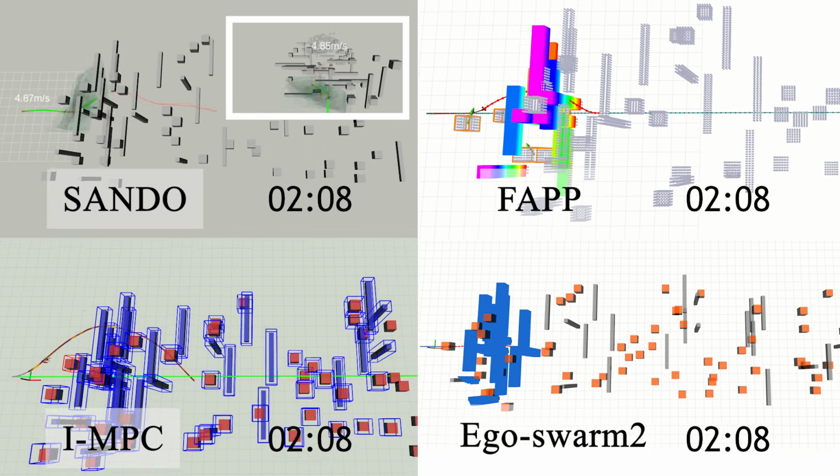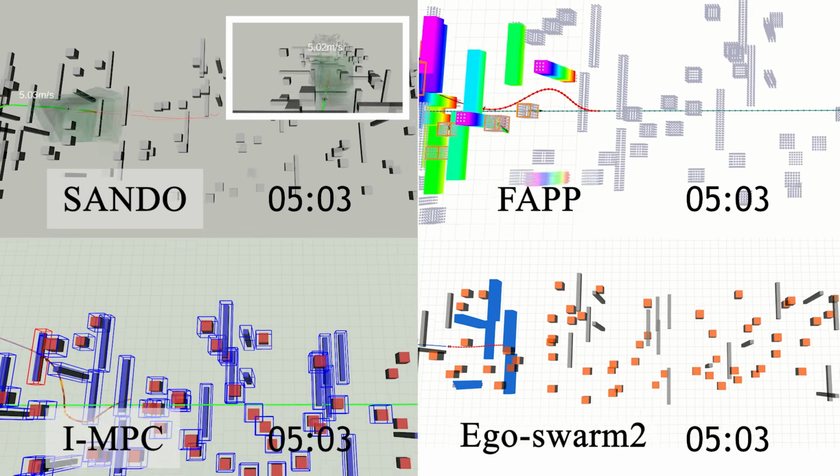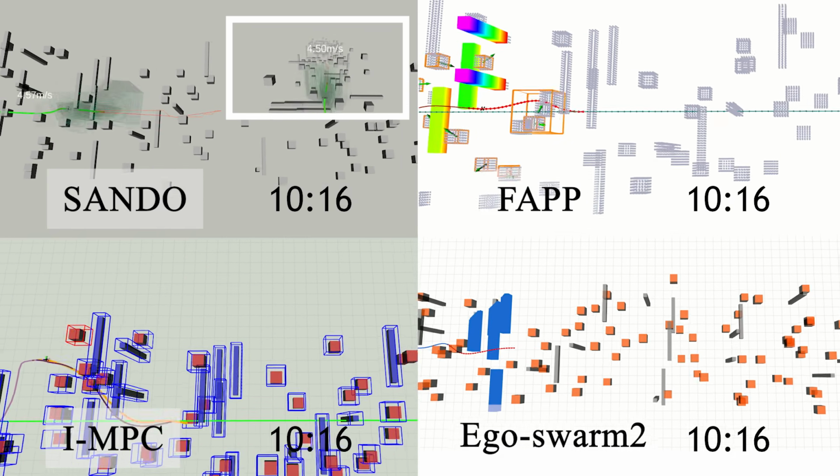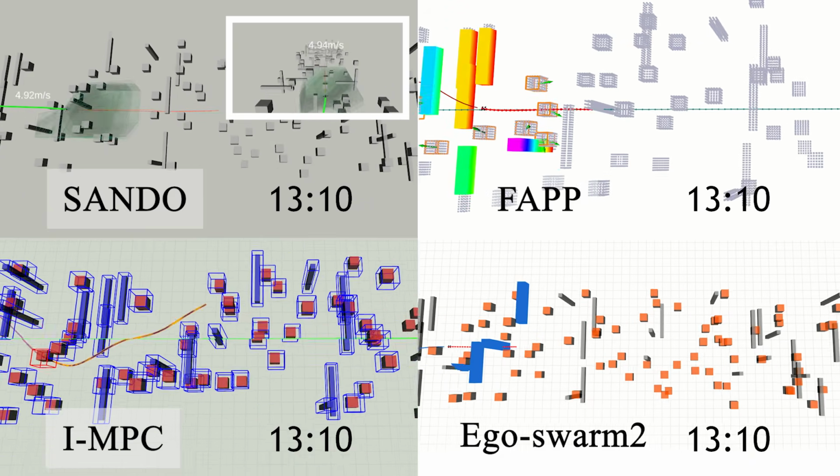We benchmark SANDO in dynamic environments against state-of-the-art planners, FAP, Intent MPC, and Ego Swarm 2. SANDO achieves the fastest travel time while maintaining collision-free flight.